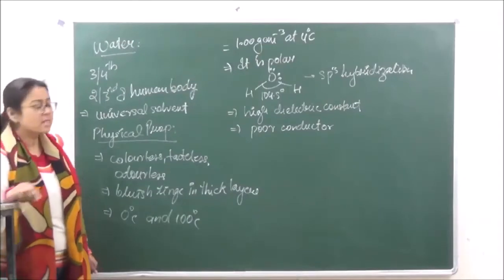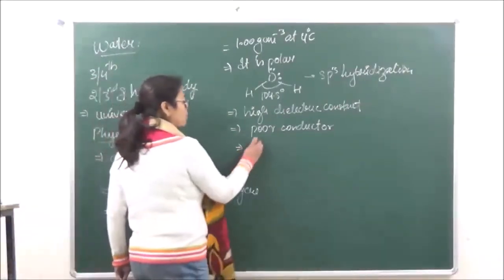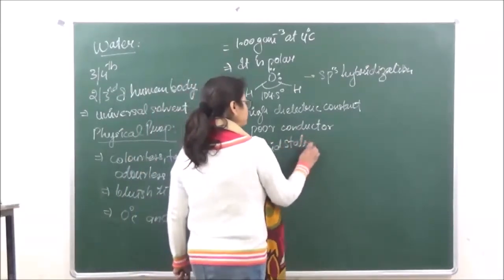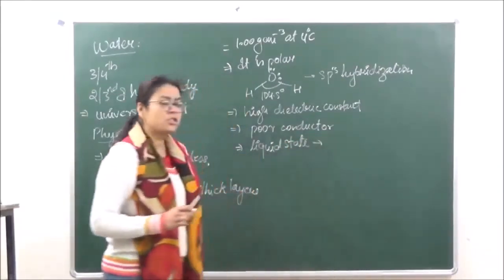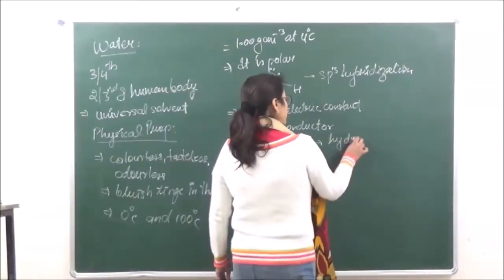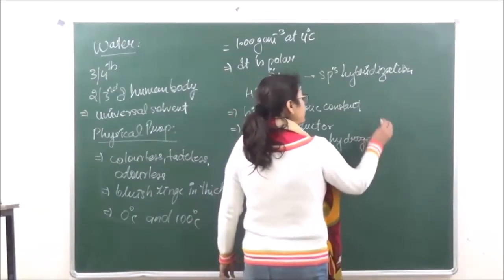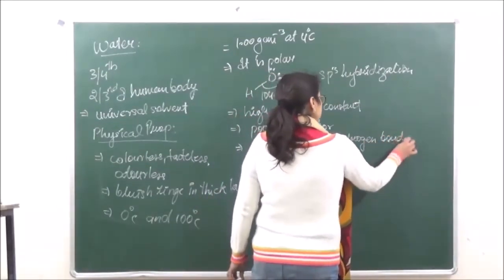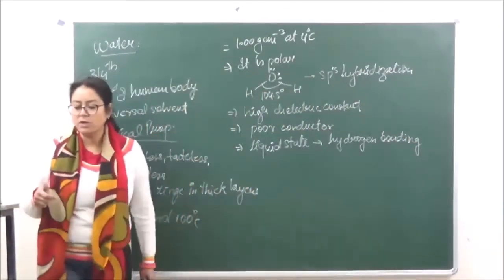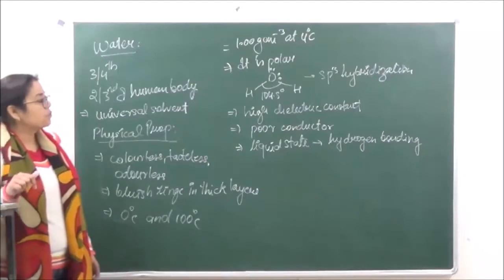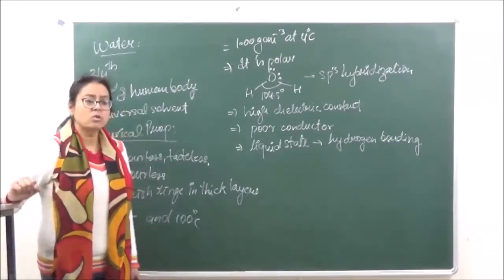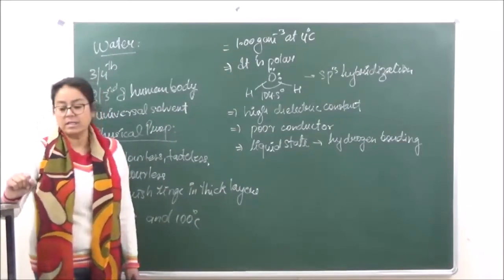Now, we know that at room temperature it exists in liquid state. The existence of liquid state of water can be explained on the basis of intermolecular hydrogen bonding present in water, as a result of which the forces of attraction are stronger, and water exists as an associated molecule, therefore it exists as a liquid.